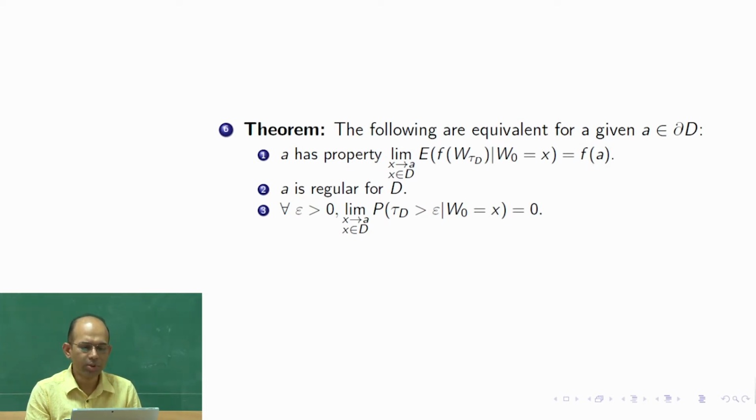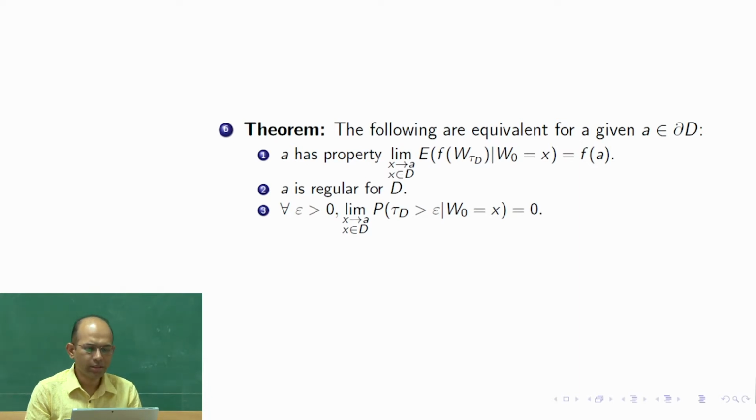So this is a continuity property at the boundary, and the second is that A is a regular point for D. The third is that if you have a fixed epsilon, then the probability that the exiting time is more than epsilon decreases as your initial point approaches the boundary. Okay, so we are going to prove today only part 1 to 2, that 1 implies 2.